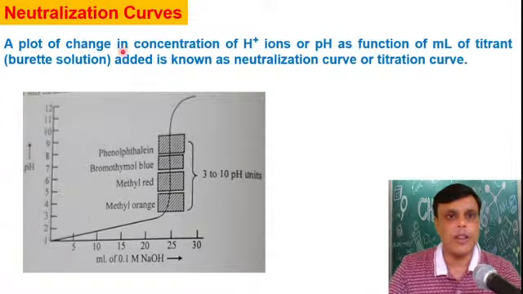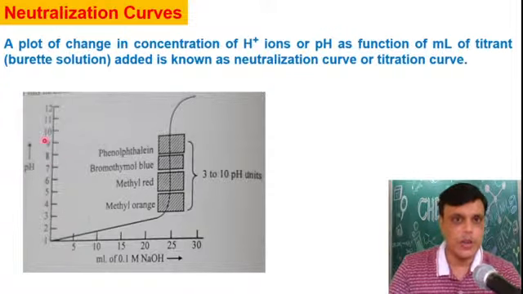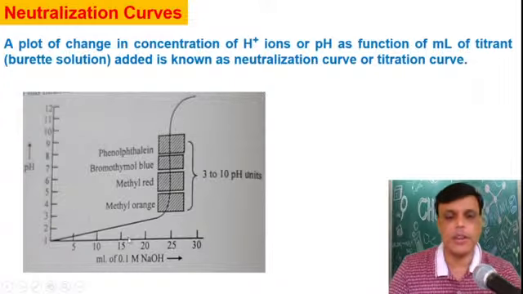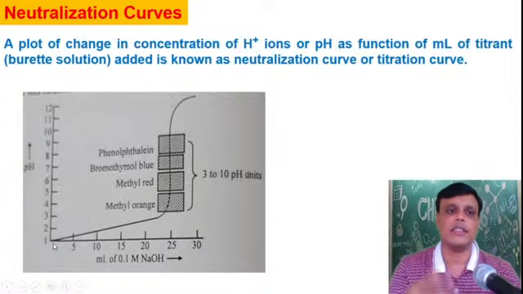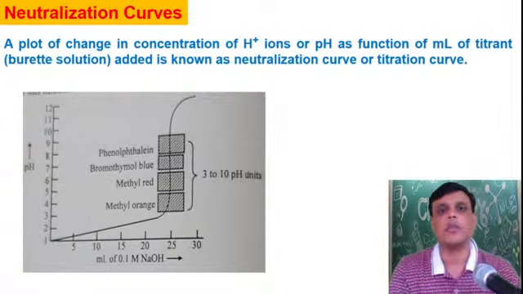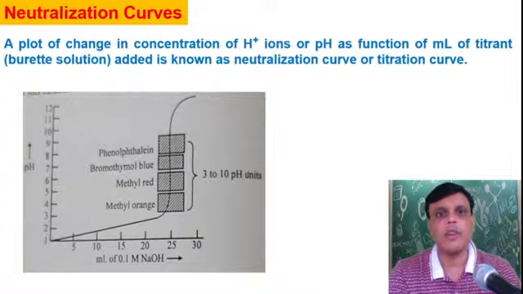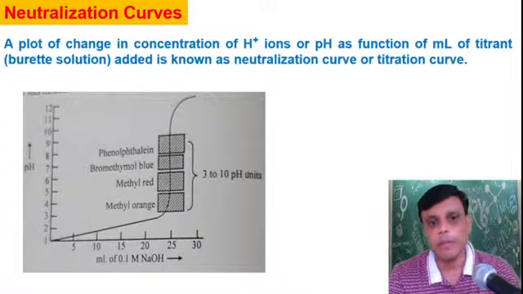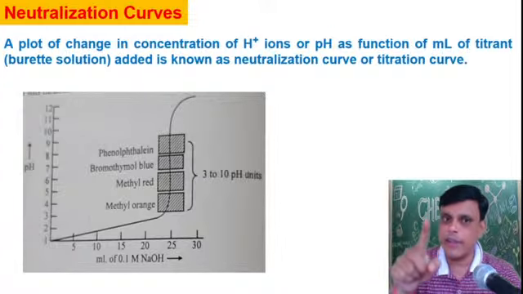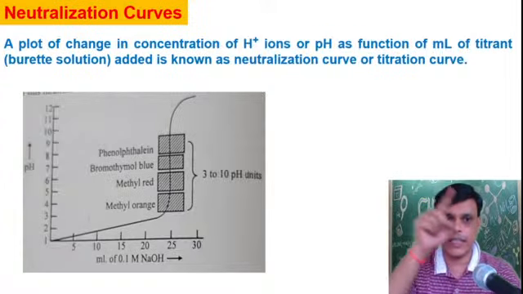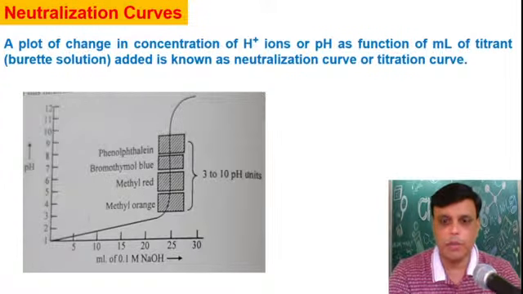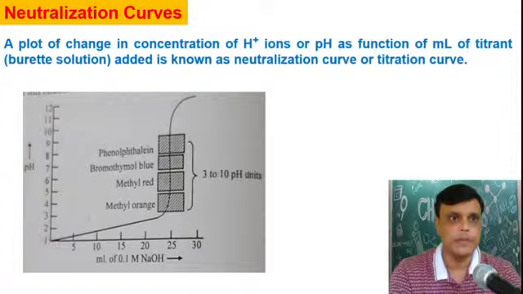See, the plot of change in concentration of pH or H plus ion solution as a function of ml added is called a neutralization curve or titration curve. Now the question is why this line is not a straight line. That we will see as the chapter goes to the next point. As we go further, you should know why the shape is always S shape. Okay, that we will see, don't worry about that. Okay, good.